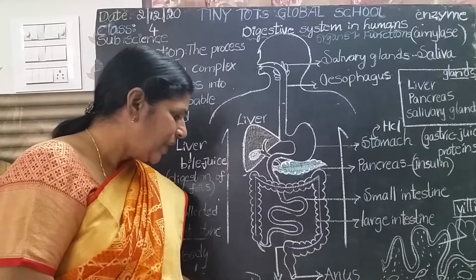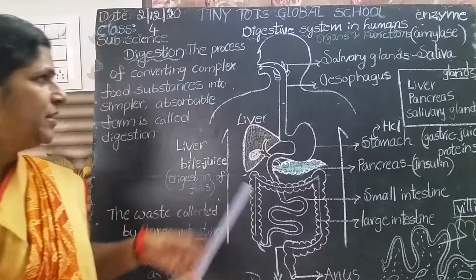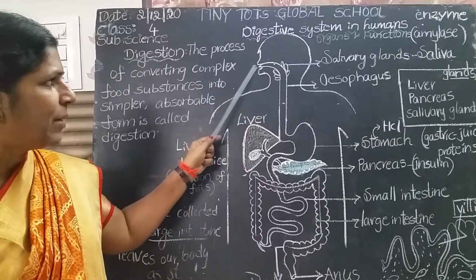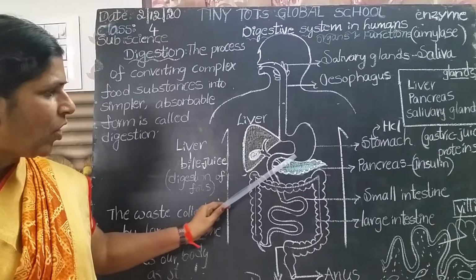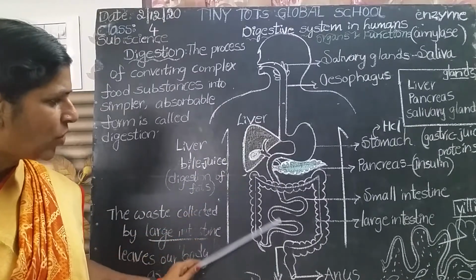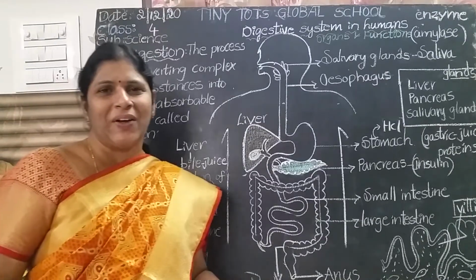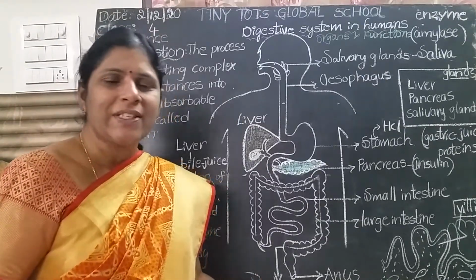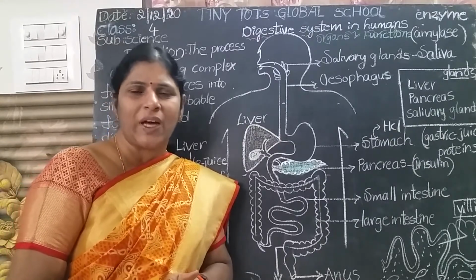See here where it is. See, this is the alimentary canal, children. From the mouth, this is the long and coiled tube-like structure that is called the alimentary canal. Is it clear? So the process of digestion starts in the mouth.